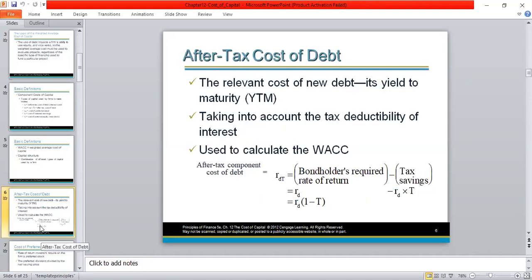So how do we calculate the after tax cost of debt? After tax cost of debt, we calculate as before tax cost of debt, that is RE. From that, we remove the tax saving benefit. Therefore, to calculate the after tax cost of debt, we take before tax cost of debt that we multiply by 1 minus tax rate. So that is what is explained here.